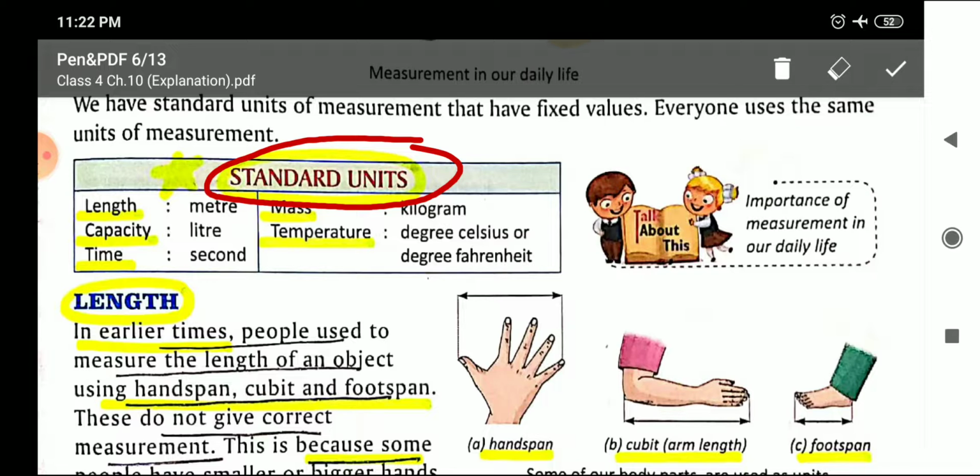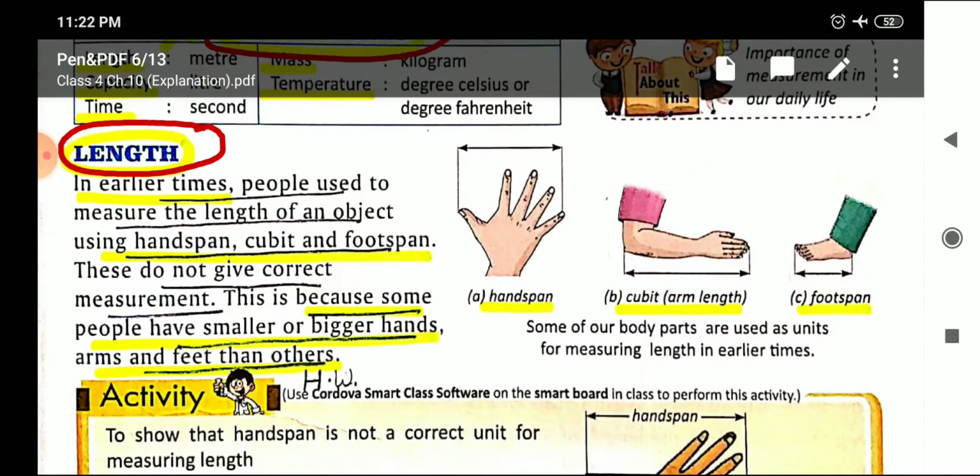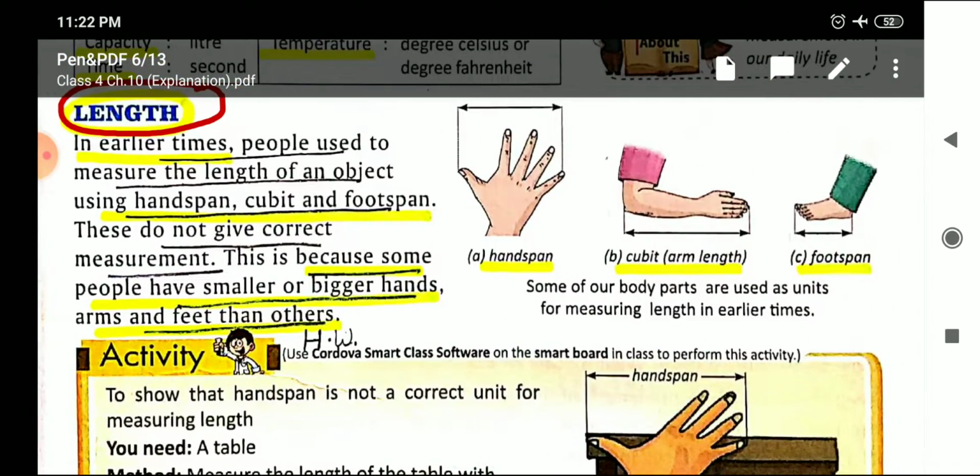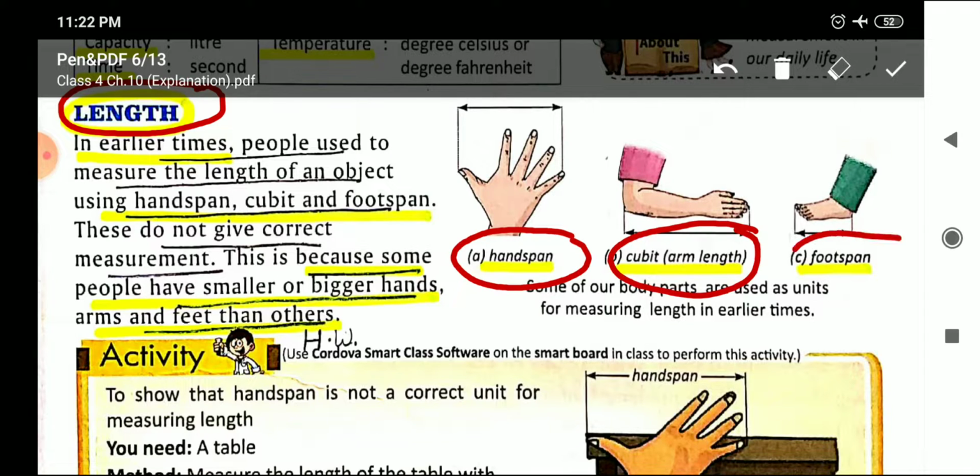First of all, we discussed the length, the main units to measure length and the instruments to measure length. First of all, these are the non-standard units to measure length, that is handspan, cubit and footspan.